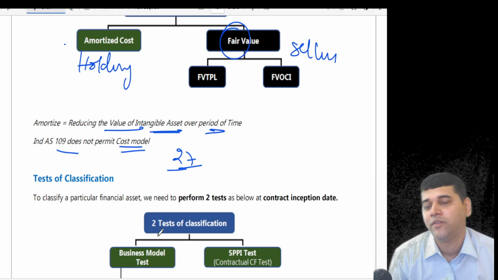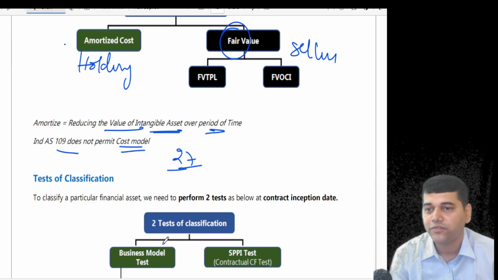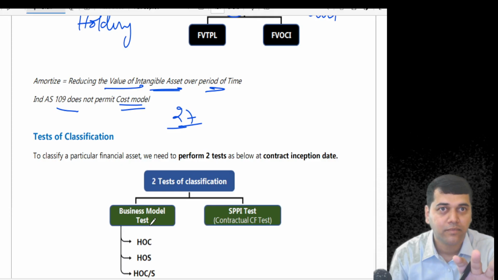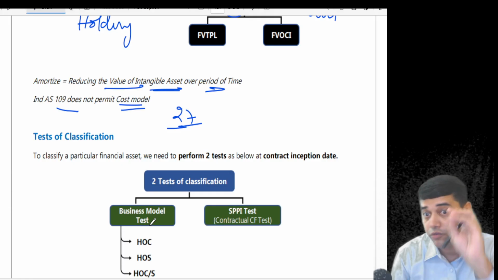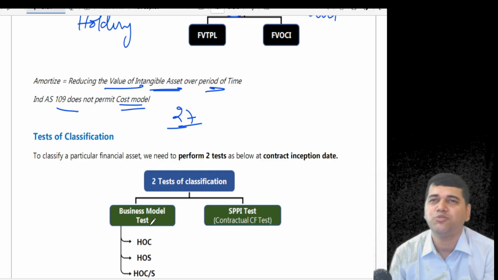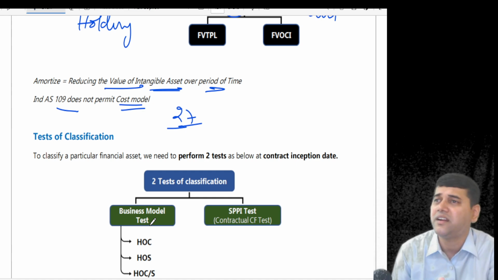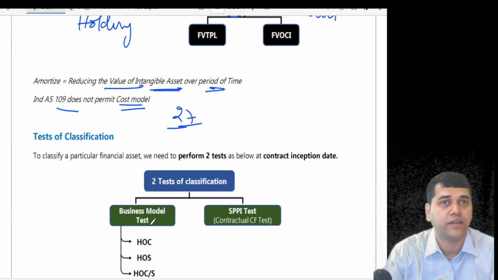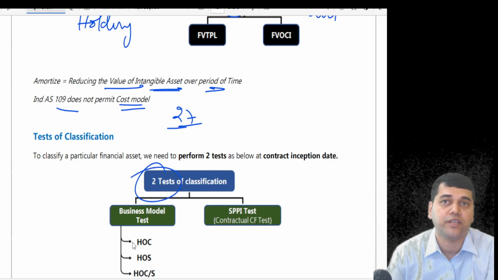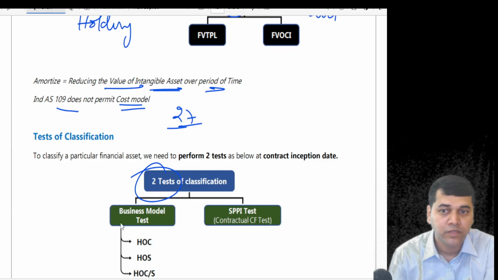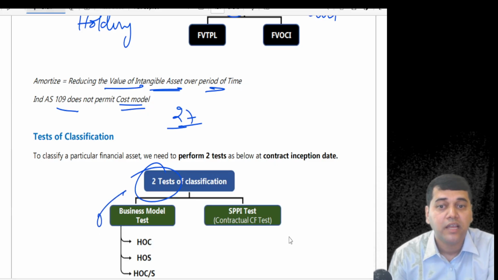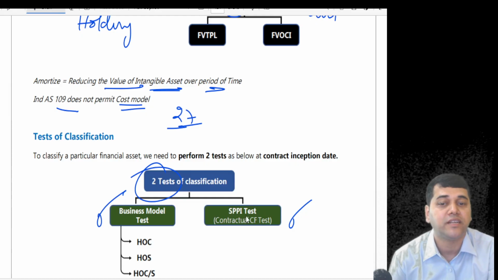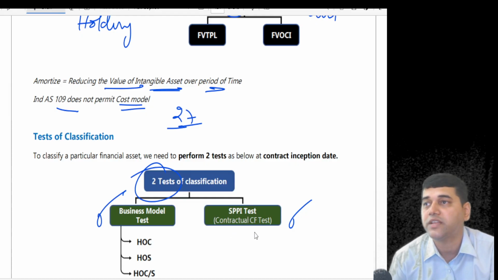Let us focus here. So now we will come to the crux of your classification, test of classification. Okay, you are focused, not tired. I want your full attention here, because if you have not understood, later I am going to repeat this 100 times. Every question I am going to ask this. If you have not understood, there is no point there. How to classify? There are two tests of classification. On day one, when you sign the contract, you have to apply a business model test and the SPPI test or CCFC test: solely payment of interest and principal versus contractual cash flow test.